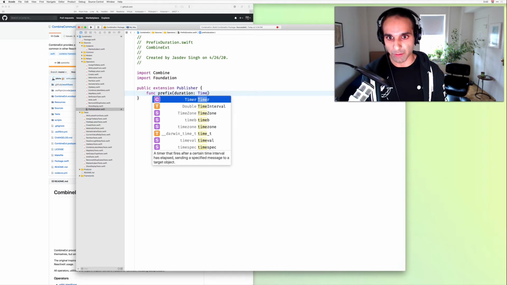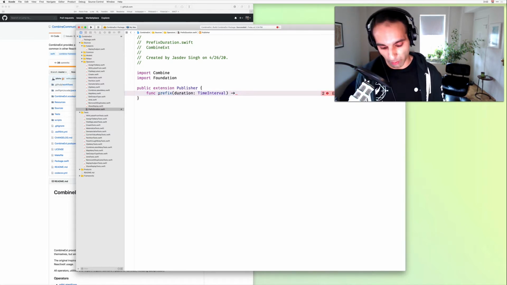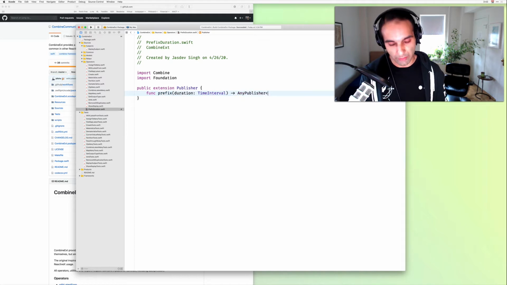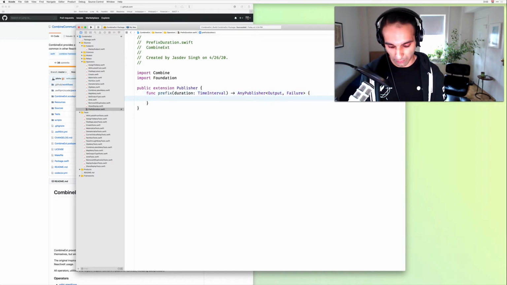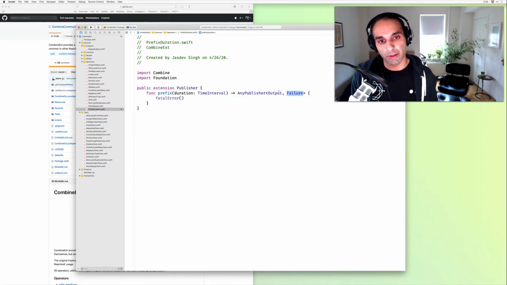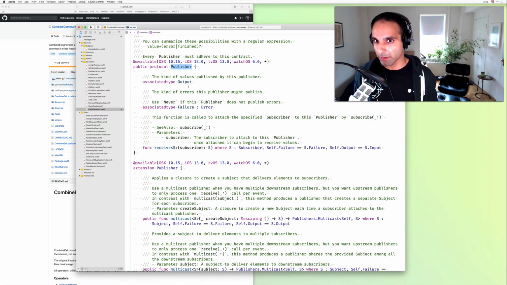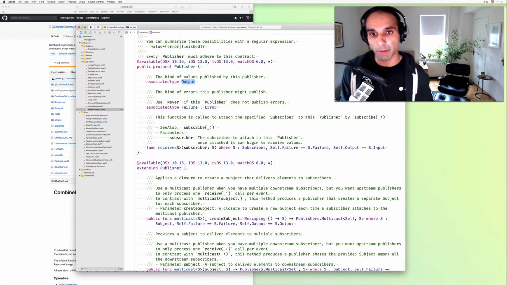So we'll prefix for duration, and this is where we now need to lean on Foundation. So we'll do for a TimeInterval, and there's a lot of nuance that goes into this, but we'll return some Publisher, and its value event type is going to be Output, and its failure is going to be Failure. For now, we can just fatalError to get things building. You may have noticed that the Output and Failure generics were auto-completed for us. The reason is that since we're extending the Publisher namespace, which underneath the hood I believe is just the protocol, and we are creating a method, we get to inherit those associated types from Publisher, Output and Failure.